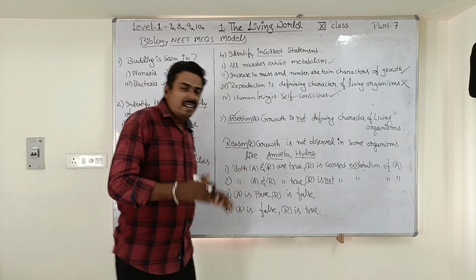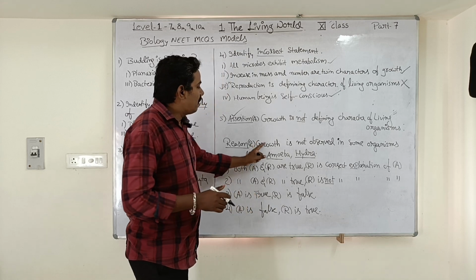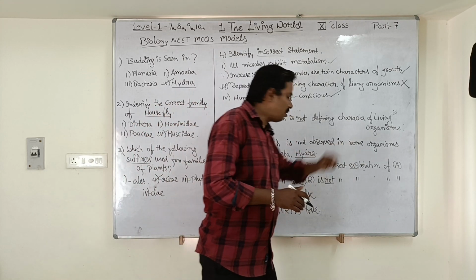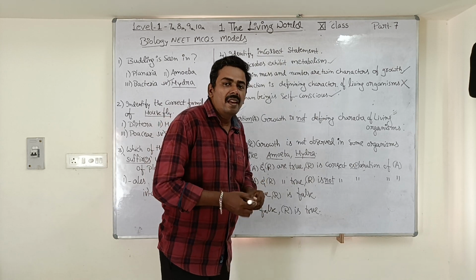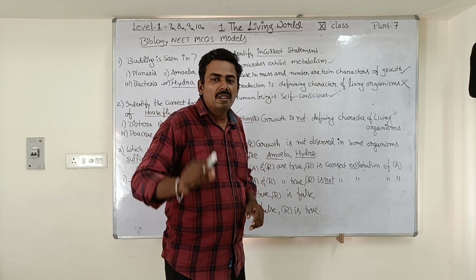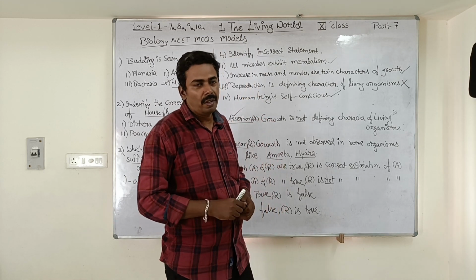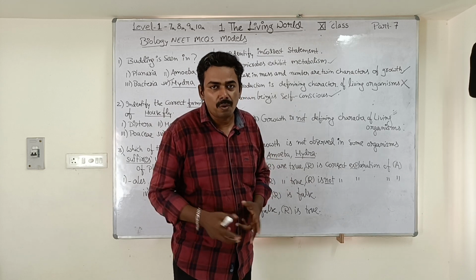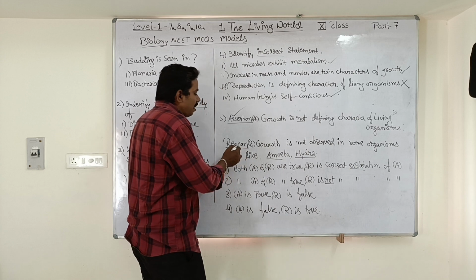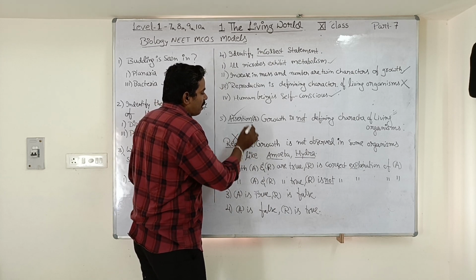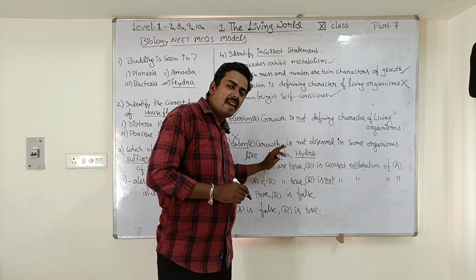Assertion is correct. Now let us see whether the reason explains this assertion or not. Growth is not observed in some organisms like amoeba and hydra. But actually all organisms can grow. Even a small unicellular organism like bacteria and amoeba can grow. Even hydra can grow over a period of time. So the reason is completely false and it does not explain the assertion.